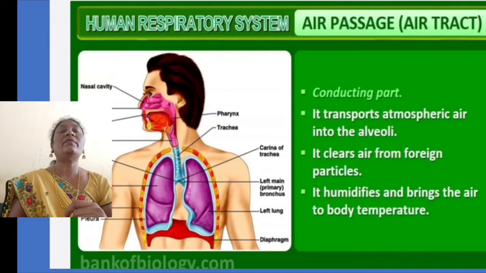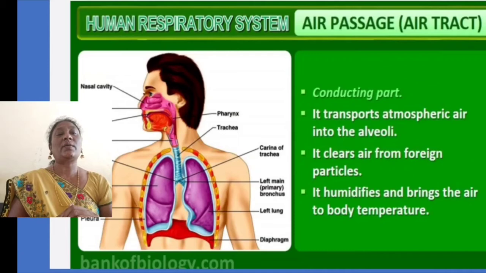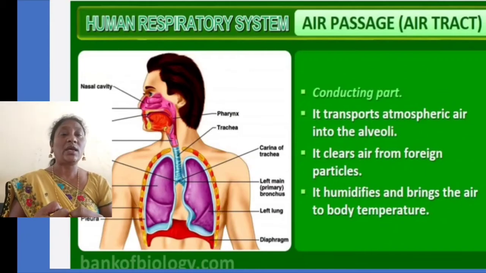In this session we will discuss how the air passes through the air tract. It transports atmospheric air into the alveoli. The first part of the air tract is the air pipe, or windpipe. It is a conducting part. It collects the air and transports atmospheric air into the alveoli.